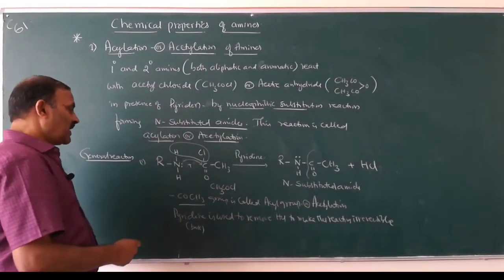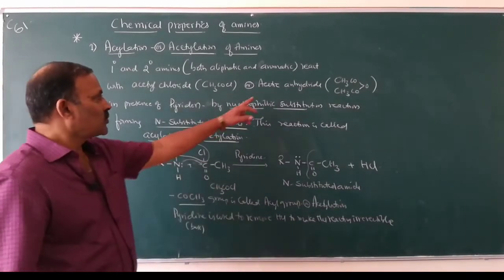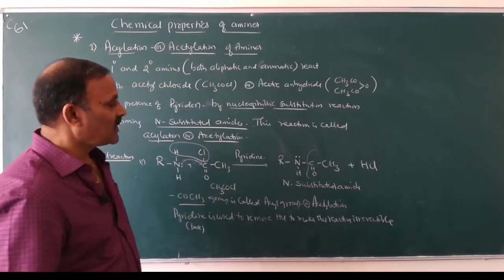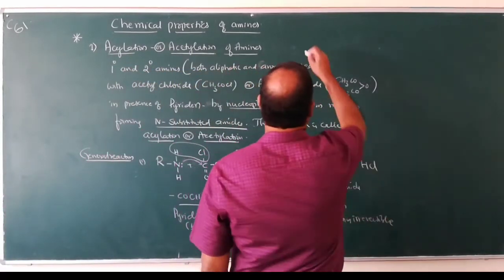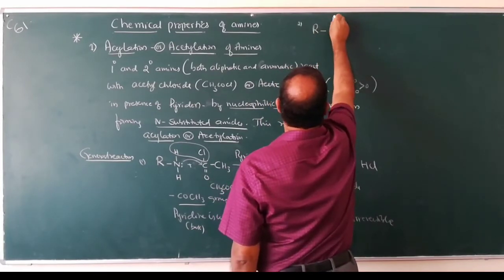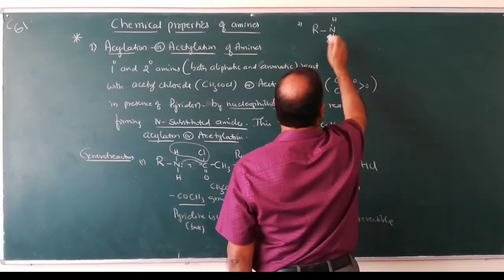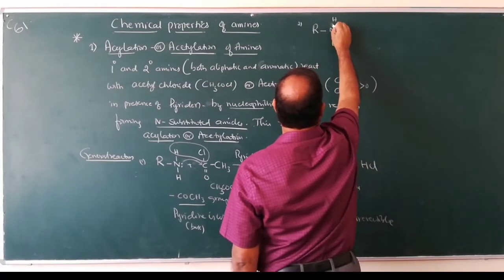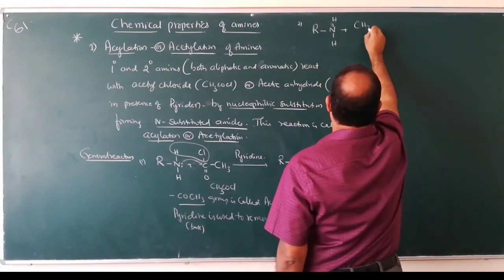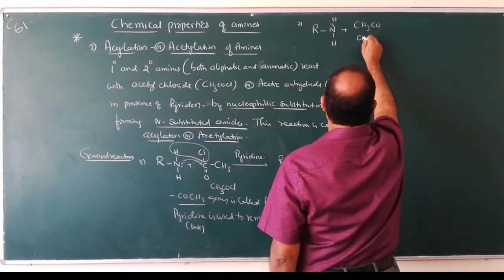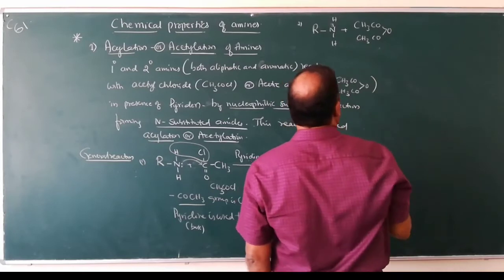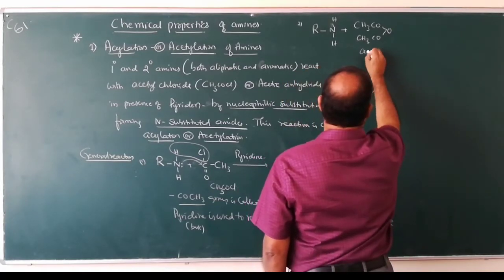Similarly, we can also use acetic anhydride. So when acetic anhydride is used, what is the reaction? RNH2, this is an amine, plus CH3CO, this is acetic anhydride.